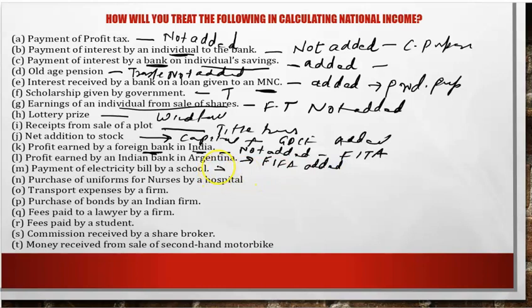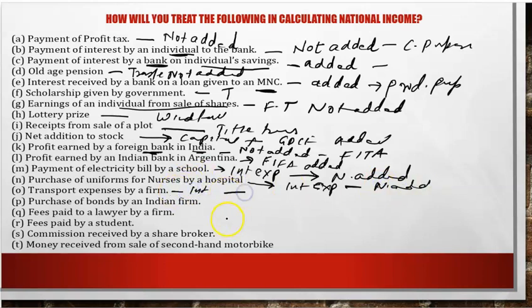Payment of electricity bill by the school is an intermediate expenditure. Its cost is included in your fees. So therefore it is not added. Many people remain confused regarding the next part. Purchase of uniforms for nurses by a hospital is also a part of intermediate expenditure. That uniform is used up in the process of giving health services, so not added. Transport expenses, again intermediate expenditure, not added. Bonds, again financial transactions, not added.